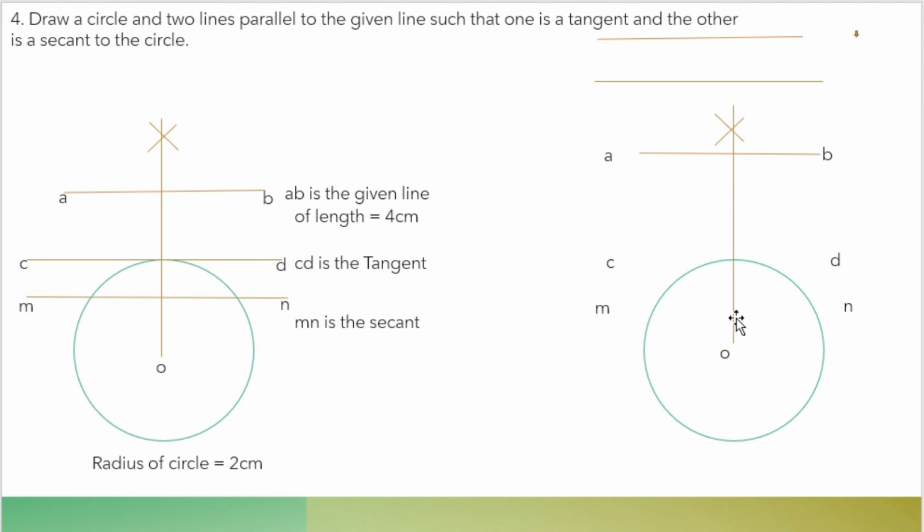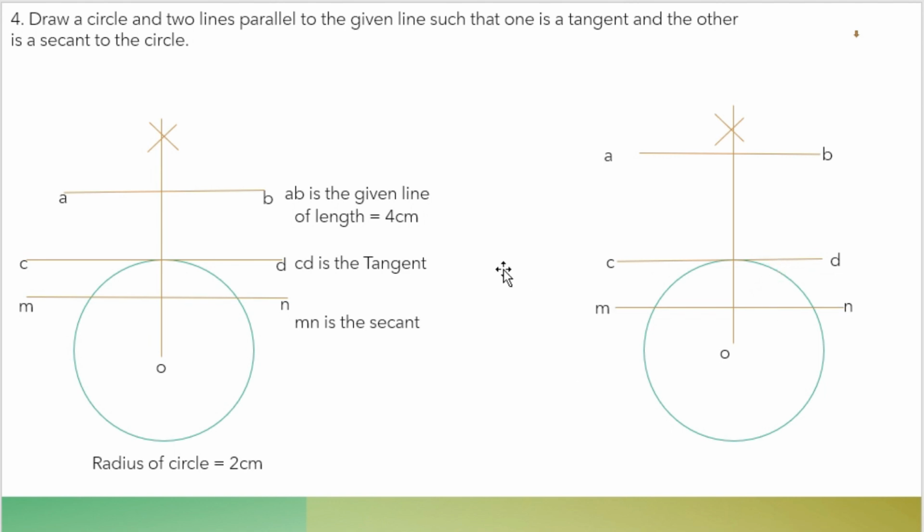Then you need to draw a line CD. Like this you need to draw a line exactly touching at only one point of the circle, and again you need to draw another line which cuts the circle. Okay, draw two lines. Since in the question they have asked to draw two lines, one line should only touch the circle at only one point, and another line should cut the circle at 2 points. So the first line should be CD and the second line should be MN. So this is the construction.